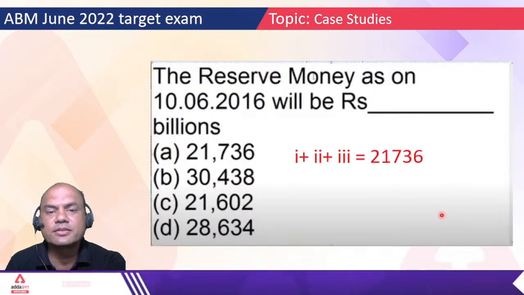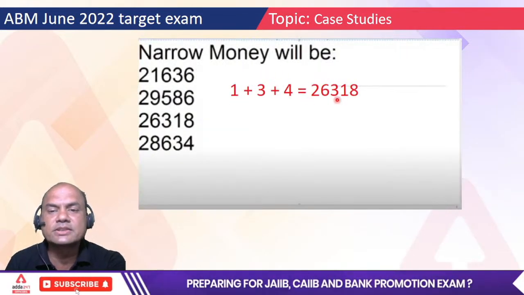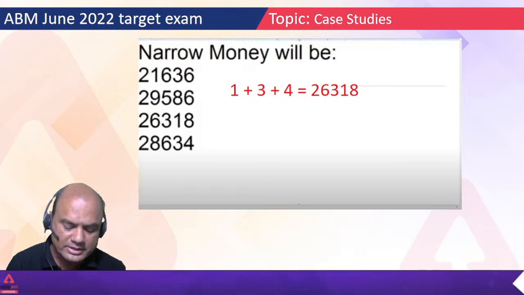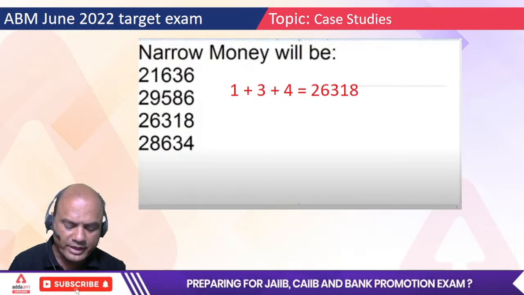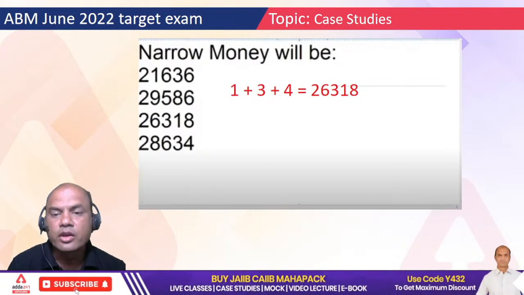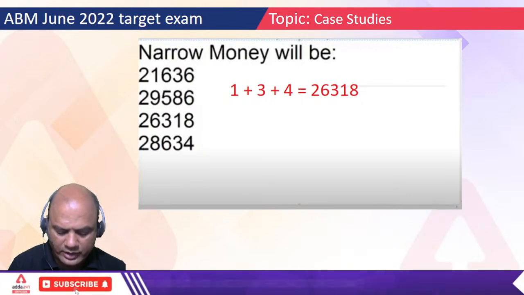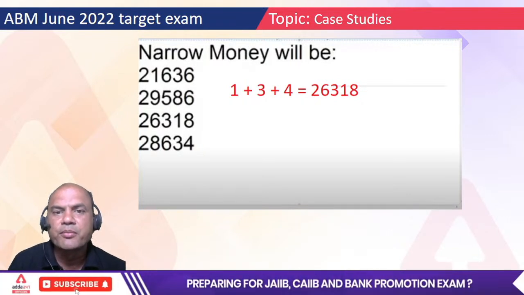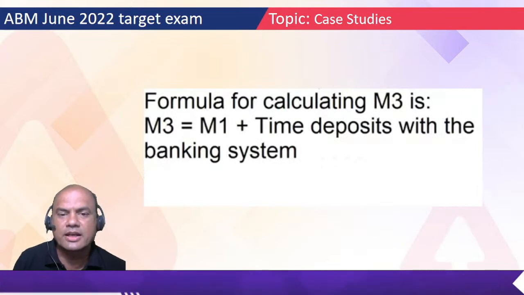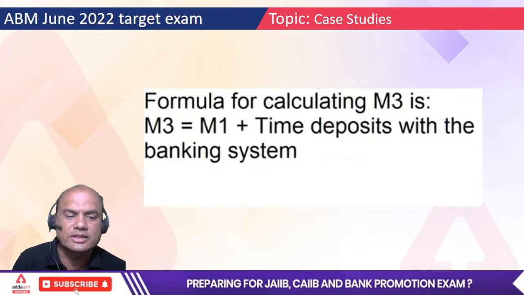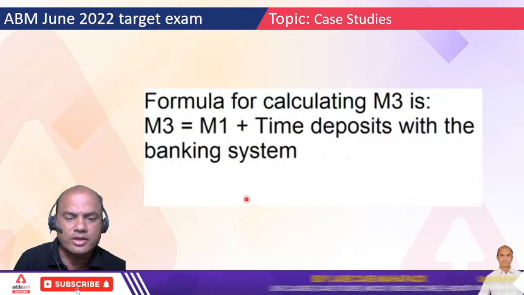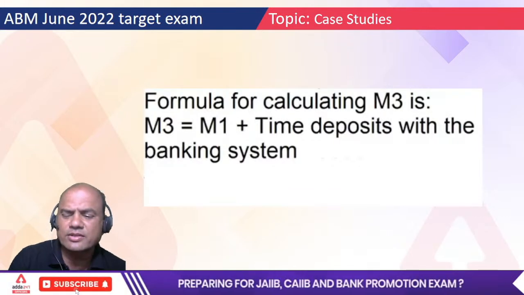86835 plus 26318. Are you getting this answer? 113153. M3 is 113153. I must get the answer over here. Everyone, 113153. You must get this answer. I have not solved this because it's an easier one, isn't it?